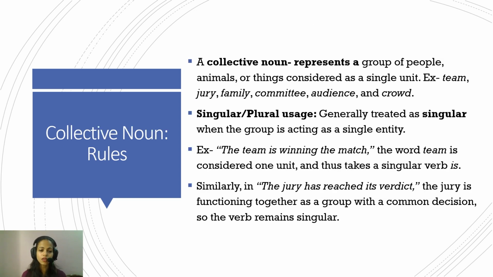Okay. Now, collective nouns. For collective nouns, the most important aspect is that you have to understand whether the noun is used as one collective entity, or whether the focus is on the individuals that form the collective, or that form the group. So for example, the collective noun represents a group of people, animals, or things in one unit. For example, a team is a group of individuals. Jury, again, a group of individuals. Family, a group of individuals: mother, father, sister, brother.